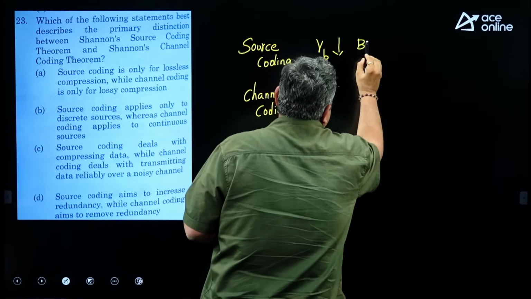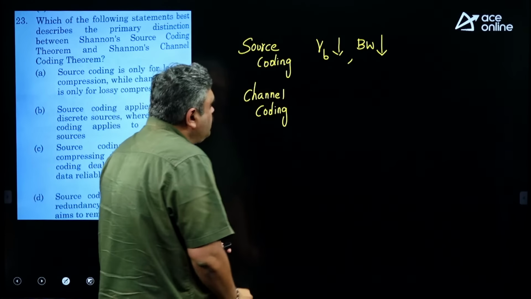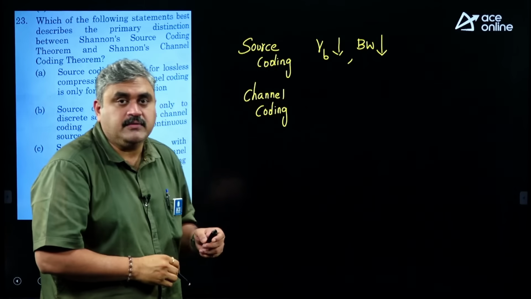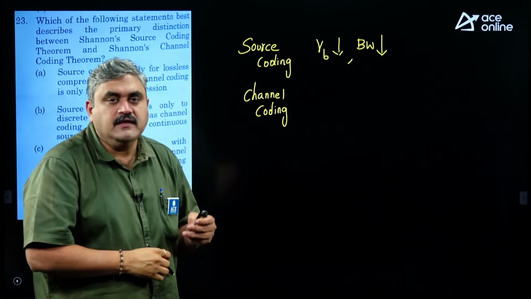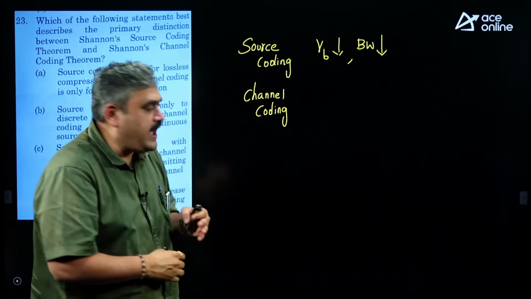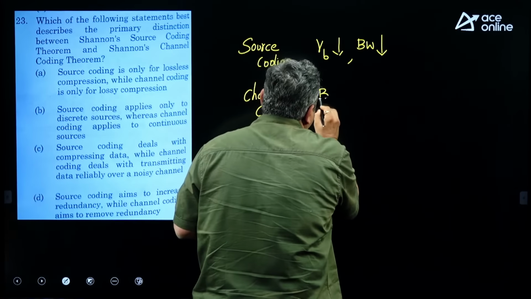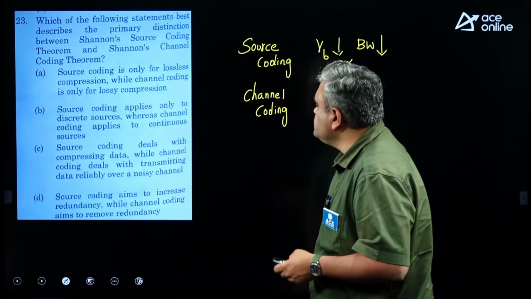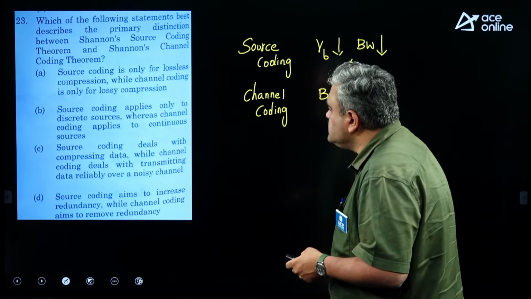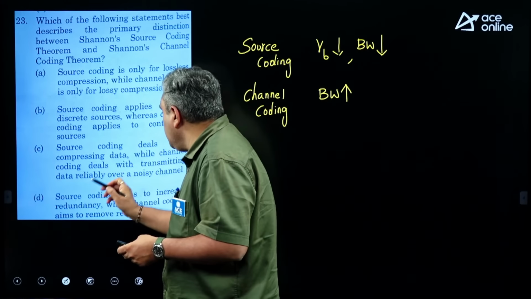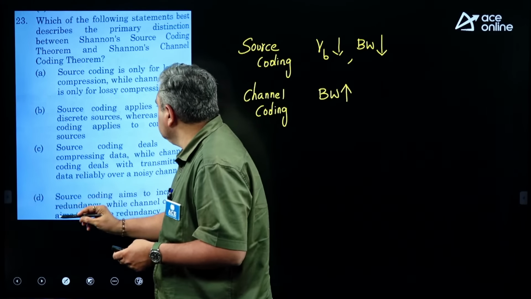That is happening in case of source coding. When it goes to channel coding, we are increasing the number of bits per symbol. That means the code word length actually increases. This is done to increase the redundancy or to protect your data from the hackers. So, here the overall bandwidth or the code word length will increase. Now, the best option which suits here is source coding deals with compressing data, while channel coding deals with transmitting data reliably over a channel. So, this is the best choice out of the given options.